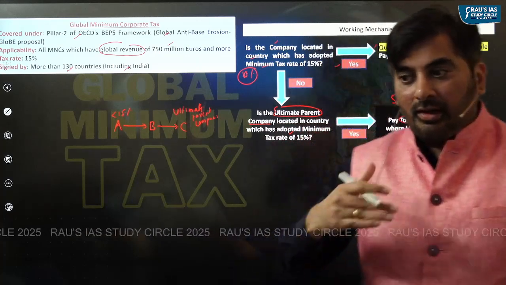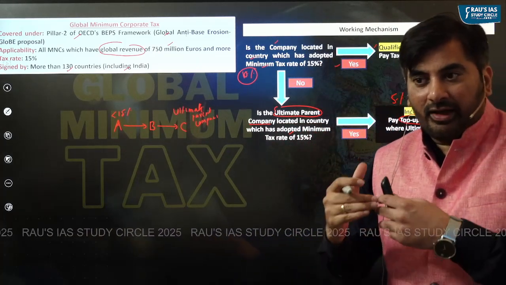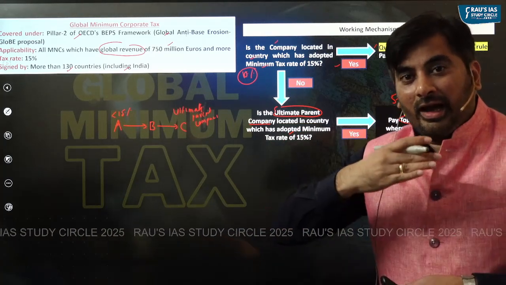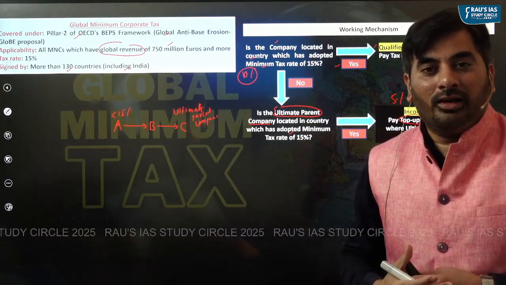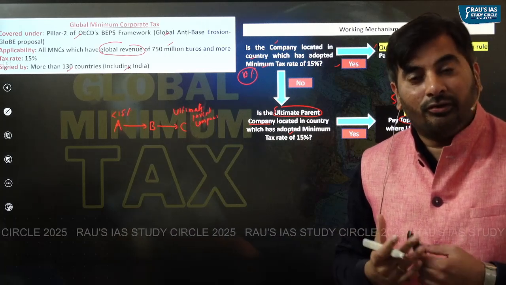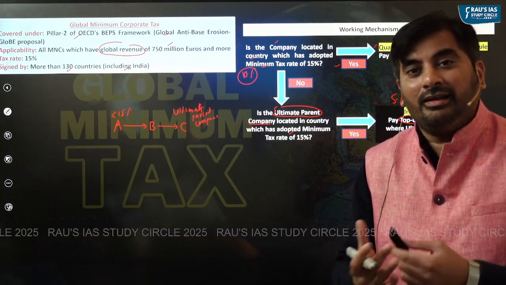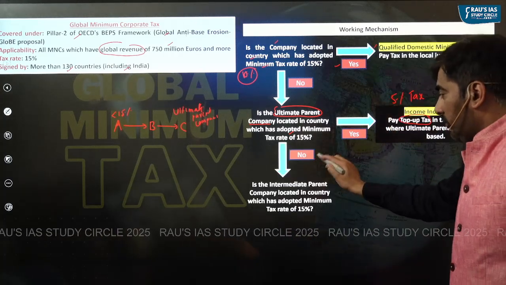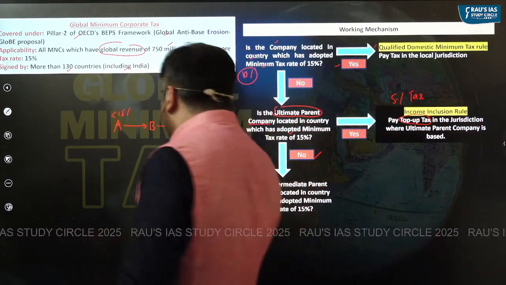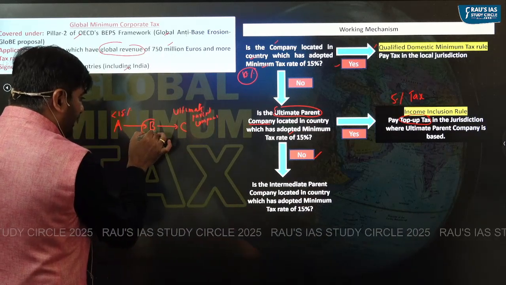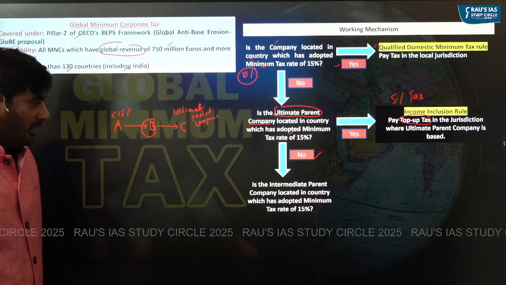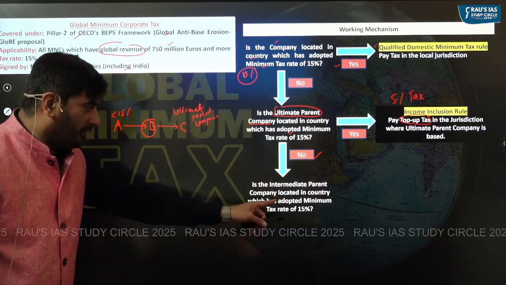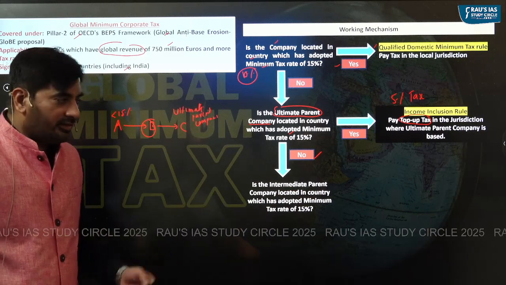But let's think the place where the ultimate parent company is located, even that particular country has not adopted the global minimum corporate tax rate of 15%. In that case, what will happen? In that case, we will see where is this intermediate parent company located. Is the intermediate parent company located in a country which has adopted minimum tax rate of 15%?